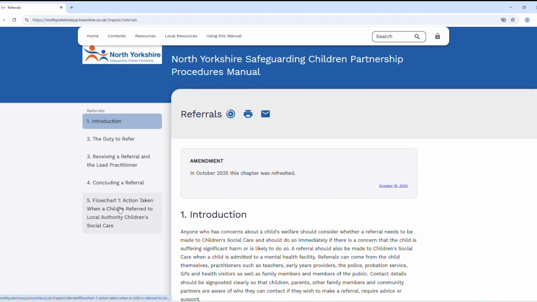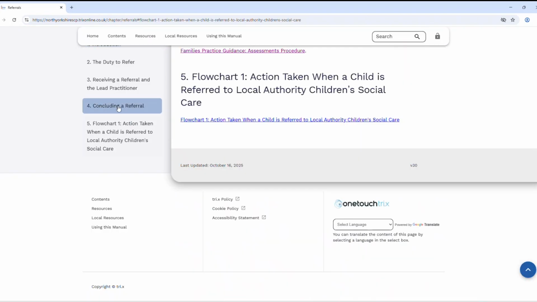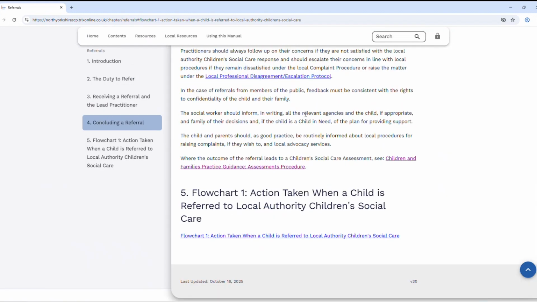Some chapters are chunkier than others, so there is a quick link here on the left-hand side. Should it be a certain part of that procedure that you would like to read, you could just click on that quick link and it will pull up that section for you.